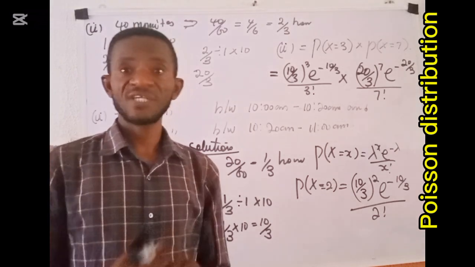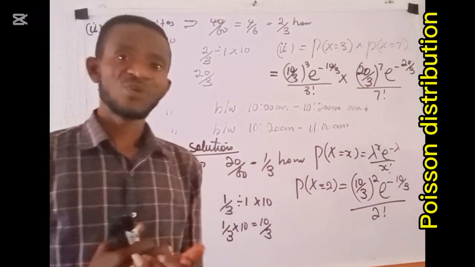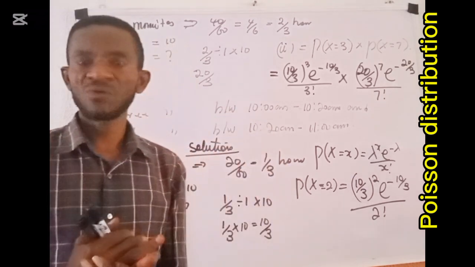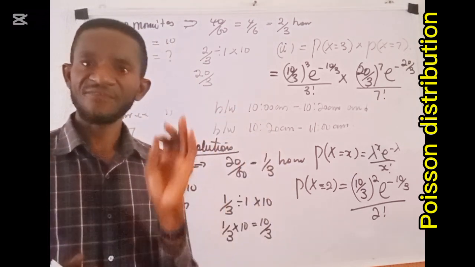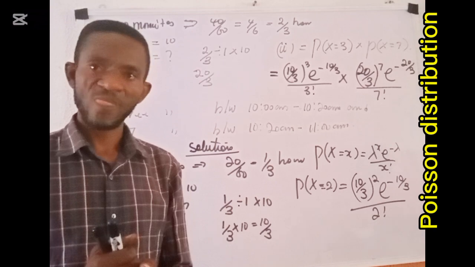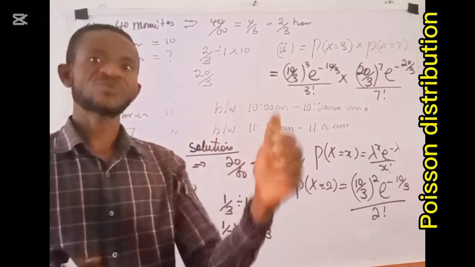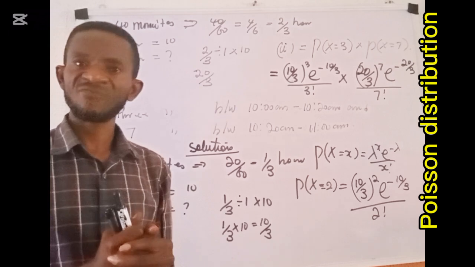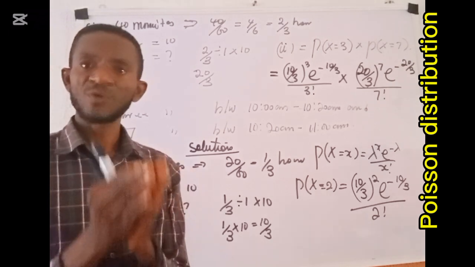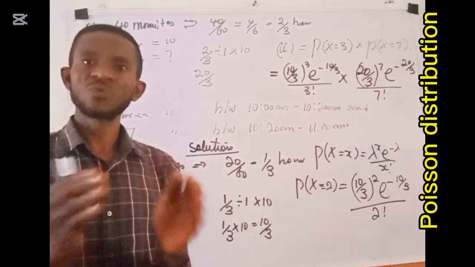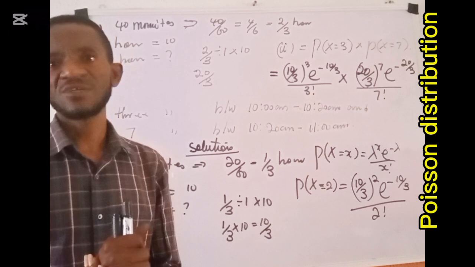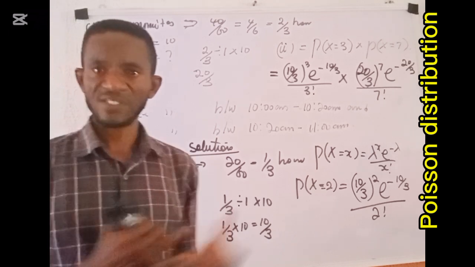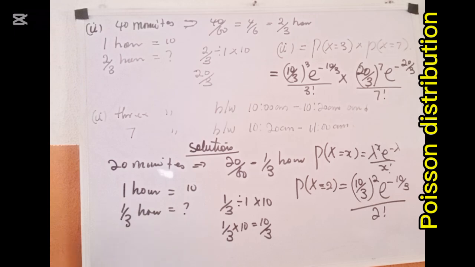Thank you very much, audience. To manage the size of this video, we are going to stop here, and the next class we go into what we call the expected value and the variance of Poisson distribution. We really want to go and prove it for our students, to tell them how to arrive at it. Thank you very much and stay put.